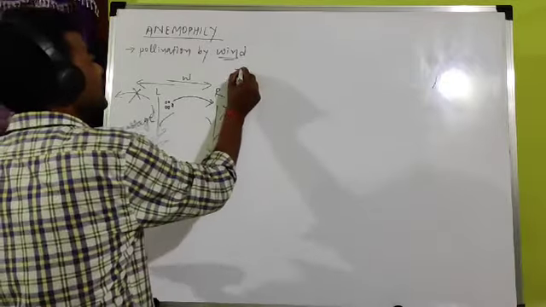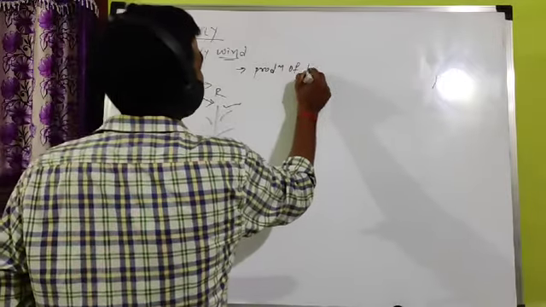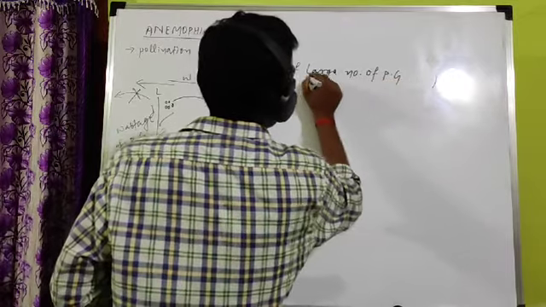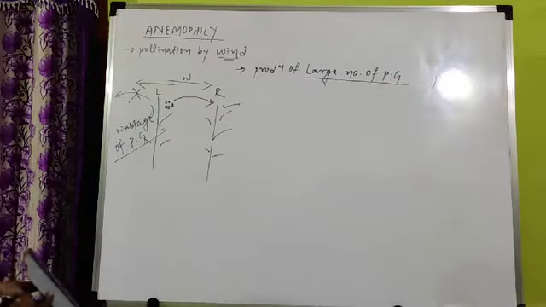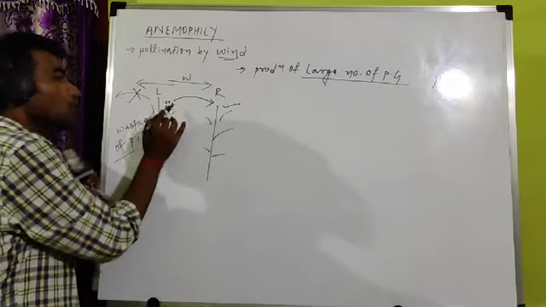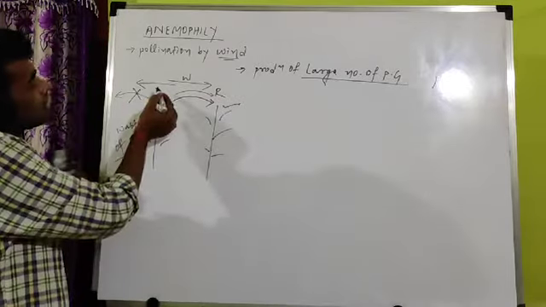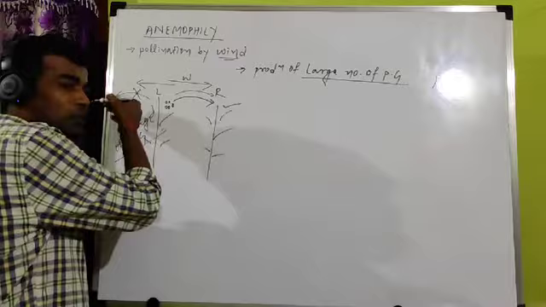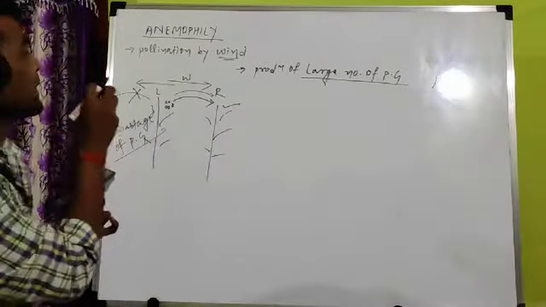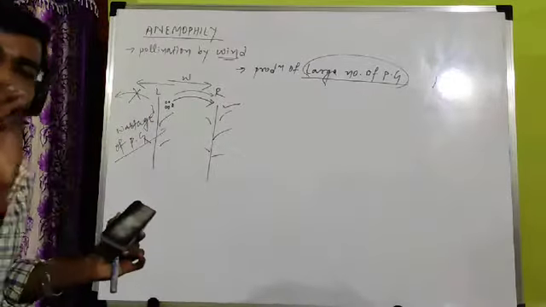So the second important character in anemophily is the production of a large number of pollen grain. A very important feature. Why is a large number of pollen grain produced in anemophily? If a large number is produced and the wind flows in the opposite direction, there is wastage of pollen grain, but still some amount will remain even after wastage.